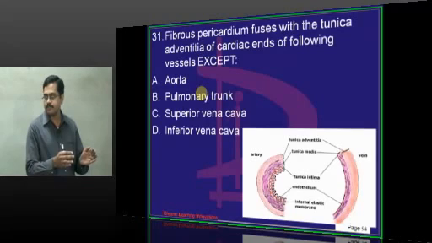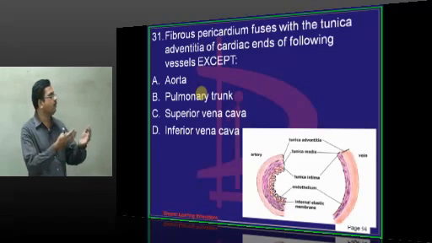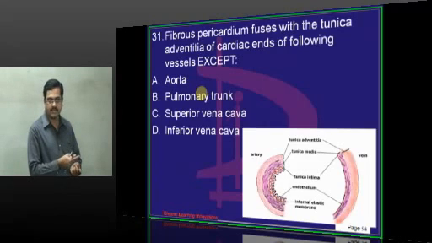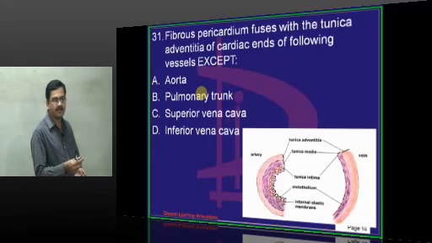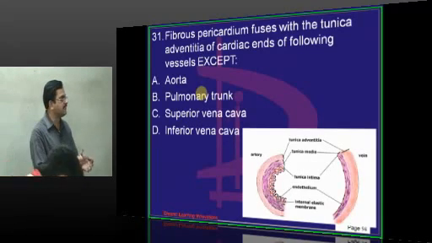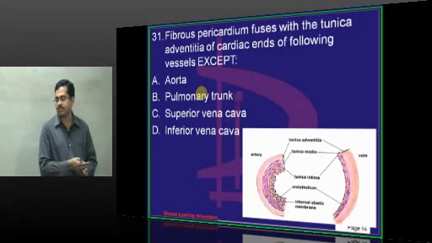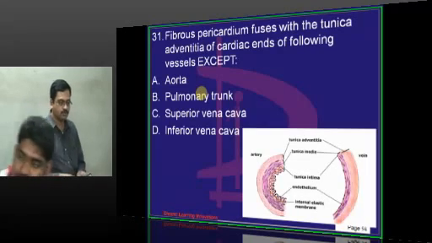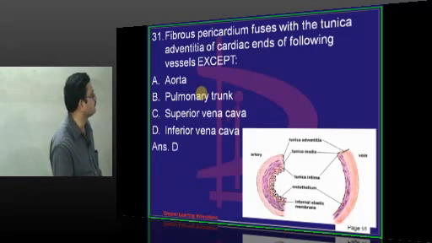So we have said fibrous pericardium is the covering of the heart. Below it is attached to central tendon of the diaphragm. Above it is attached to roots of great vessels. It is attached to aorta, pulmonary trunk, and superior vena cava. What about inferior vena cava? Inferior vena cava is passing through an opening present in the central tendon itself. So it does not separately gain attachment to the inferior vena cava. So it is attached to all other structures except the inferior vena cava.